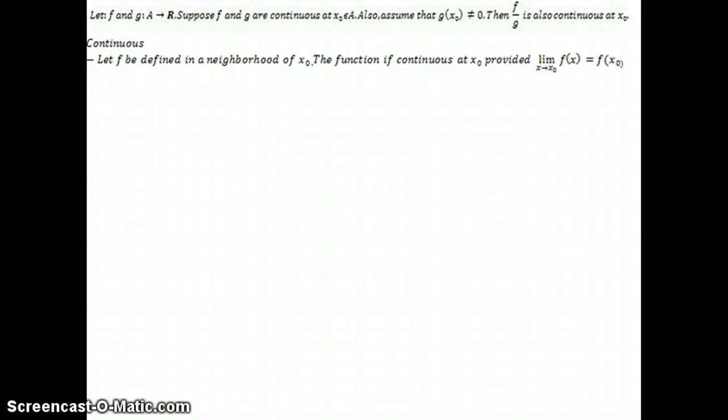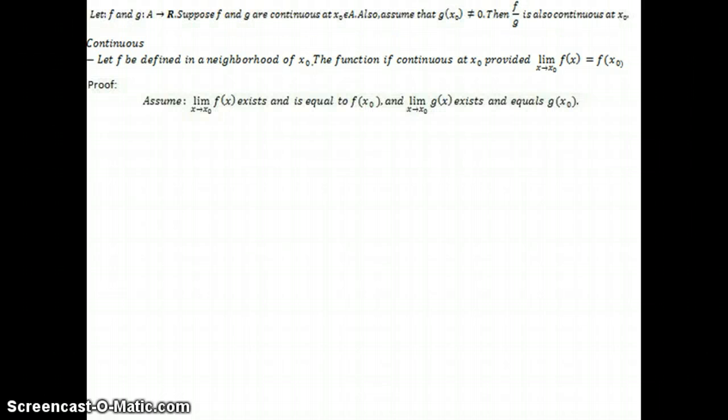This theorem uses continuous functions, the definition of which is, let f be defined in a neighborhood of x sub 0. The function is continuous at x sub 0, provided the limit as x approaches x sub 0 of f of x equals f of x sub 0. We begin our proof by assuming that the limit as x approaches x sub 0 of f of x exists and is equal to f of x sub 0, and the limit as x approaches x sub 0 of g of x exists and is equal to g of x sub 0.